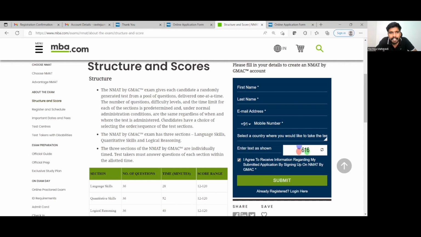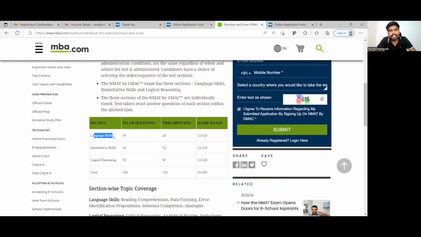So the candidates have a choice of selecting the order of the test sections. There are three sections, basically language skills, quantitative skills, and logical reasoning. The candidates have the choice of selecting the order. So there are 3 into 2 into 1, 6 combinations possible.